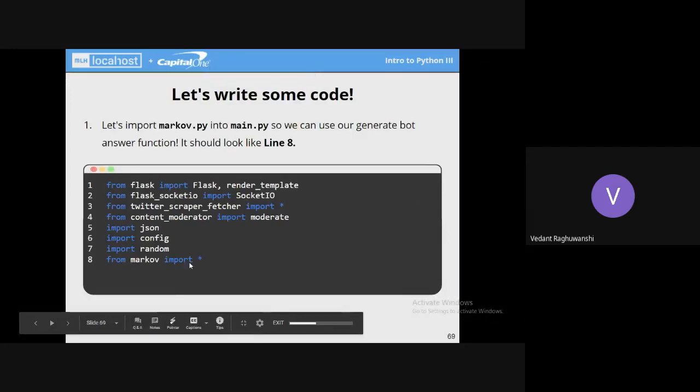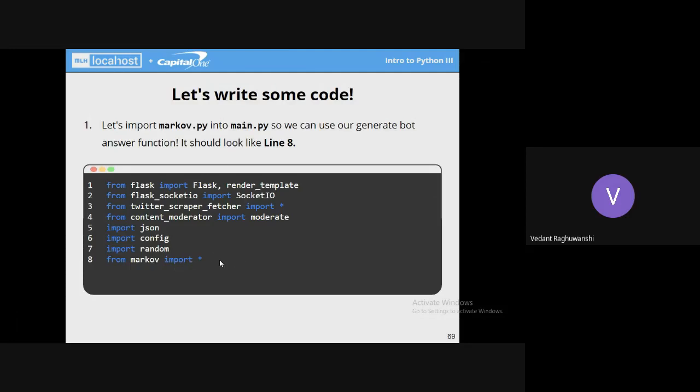So here we write a statement: from markov import star. What this import star does is it imports everything we have created in the markov.py file. Or else you can also write from markov import generate bot answer, because that is the function which we will be needing in the main.py file.